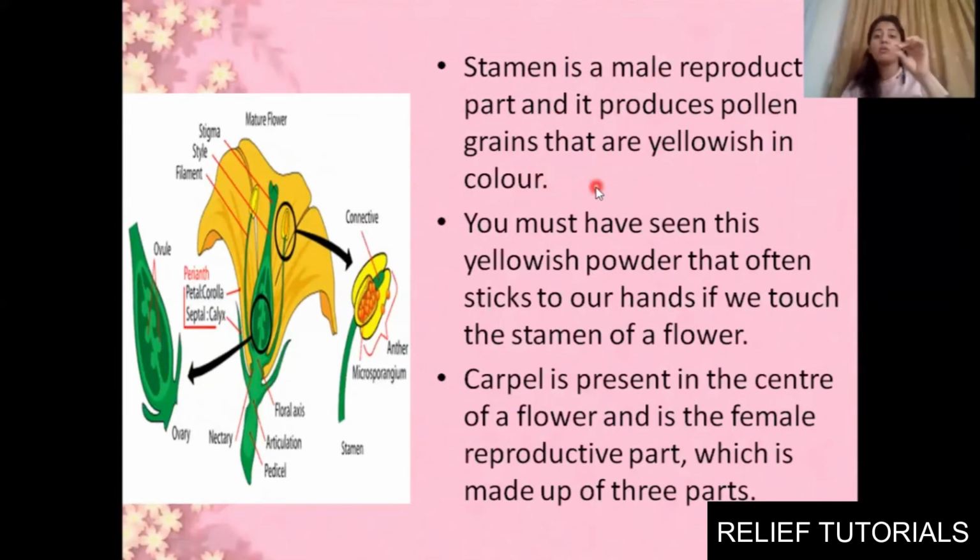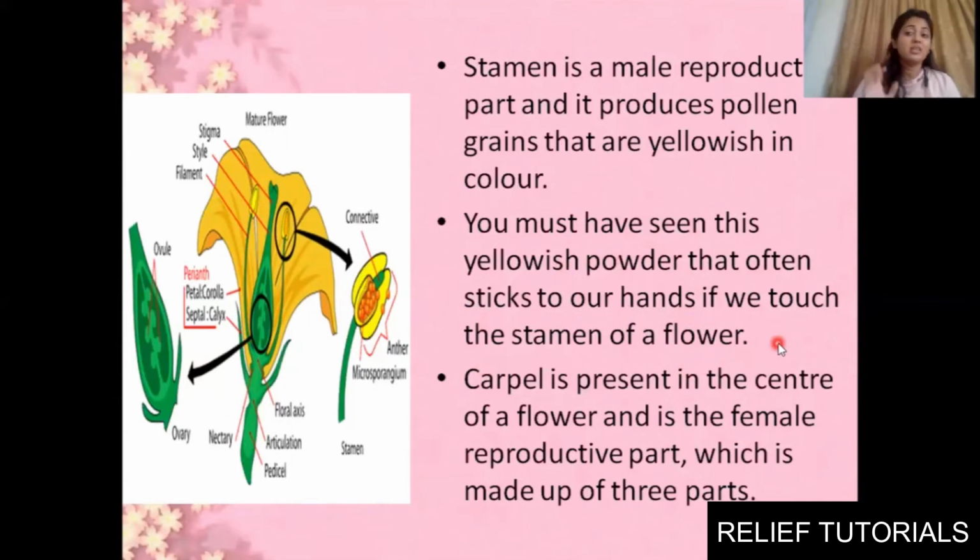Many a times you might have observed when you touch any flower, you can see some dust, not dust but powder-like form on your hand. Those are nothing but pollen. On the anther pollen will be present, and you can feel that some powdery substance is observed on your finger. Clear?